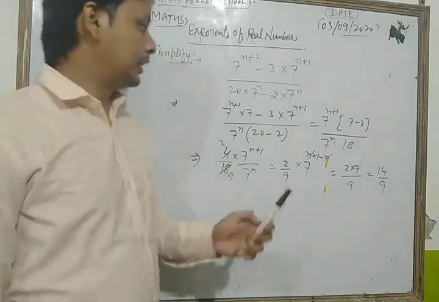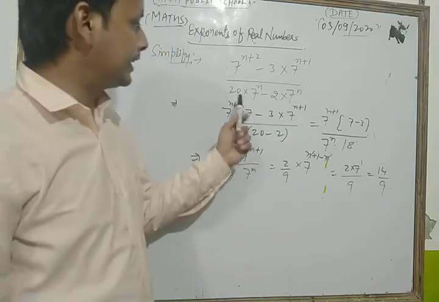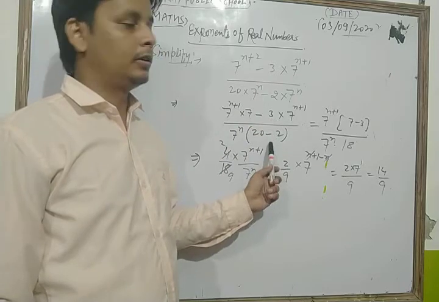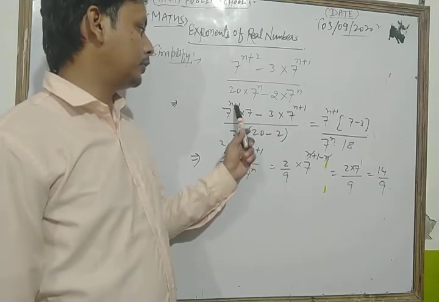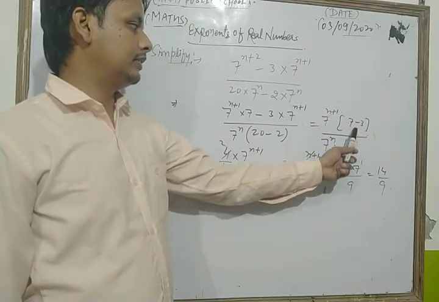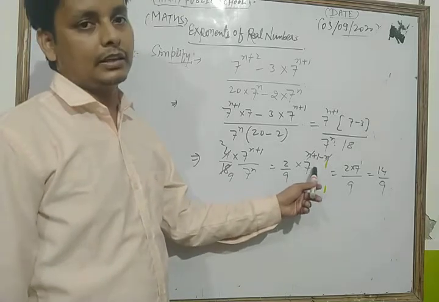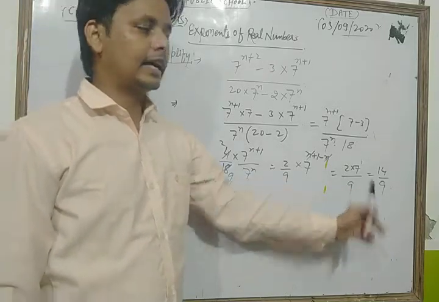Now what do I do? Let's see. In the denominator we take 7 to the power n as common, so we get 20 minus 2 left. Now in the numerator we take 7 to the power n plus 1 as common. In the denominator we take this. Now we get this upon this. After solving them, we apply the laws of exponent. So we get our result as 14 upon 9.